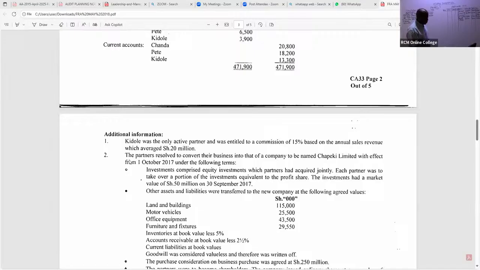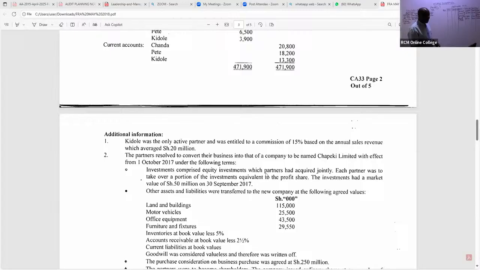So note number 2, we are told the partners resolved to convert their business into a company to be named Chapeki Limited, with effect from 1st October 2017, under the following terms. Investments comprised equity investments which partners had acquired jointly.